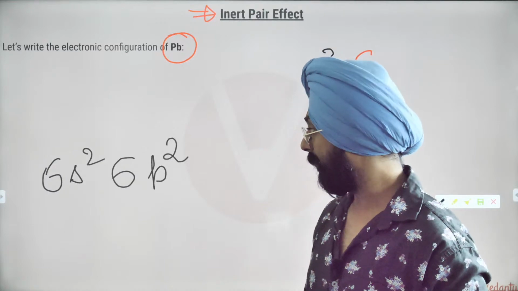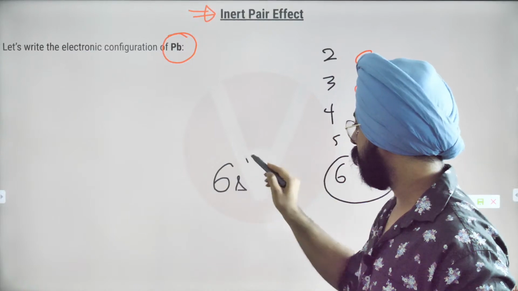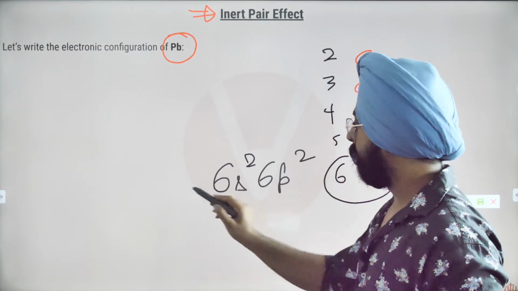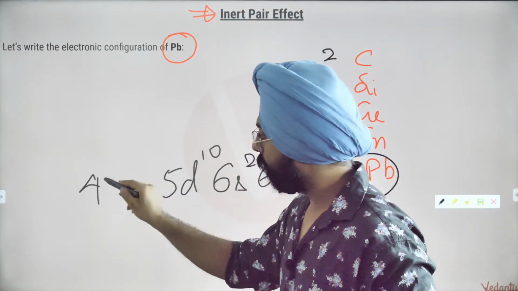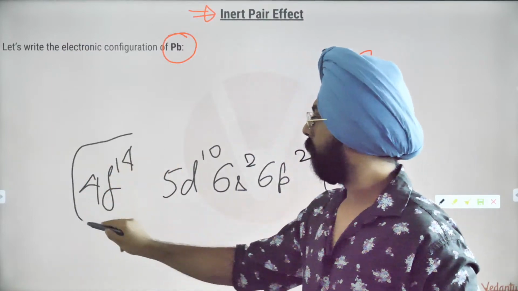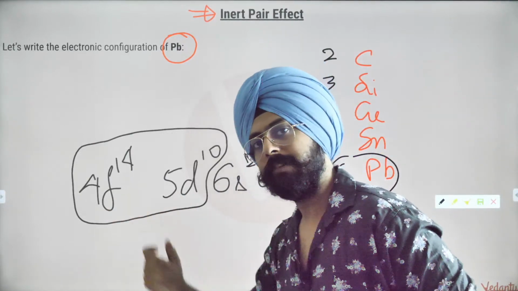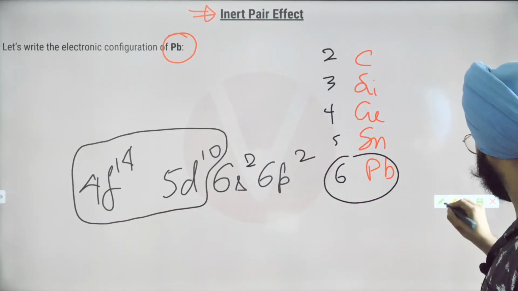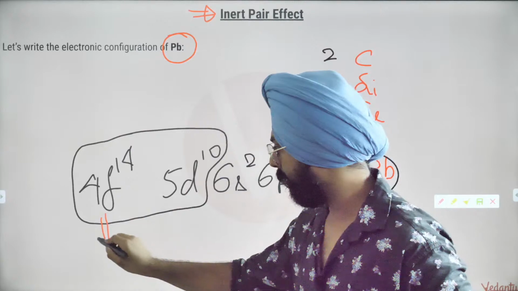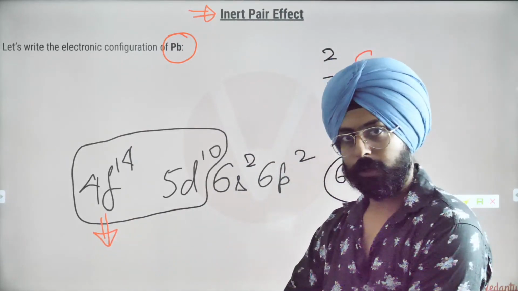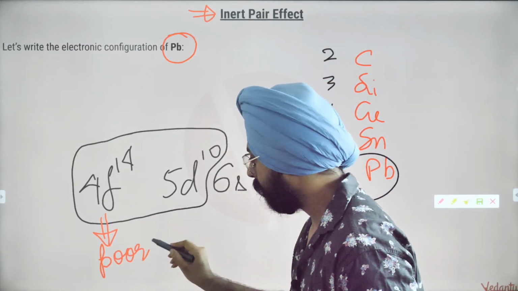So 6s2, 6p2, this is the case. Now, my dear friends, over here, if I write the inner electronic configuration behind 6s2, 6p2, what is going to be there? There will be a 5d10. There will also be a 4f14. My dear friends, because of the presence of 4f14 and 5d10 electrons, there is a poor screening effect.